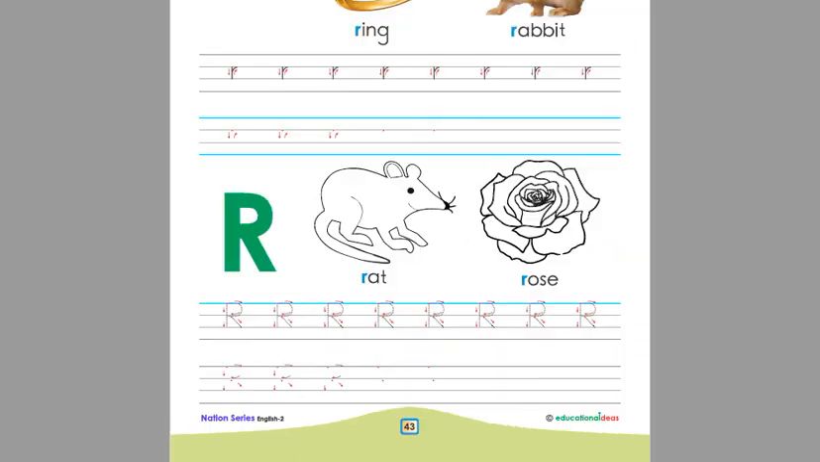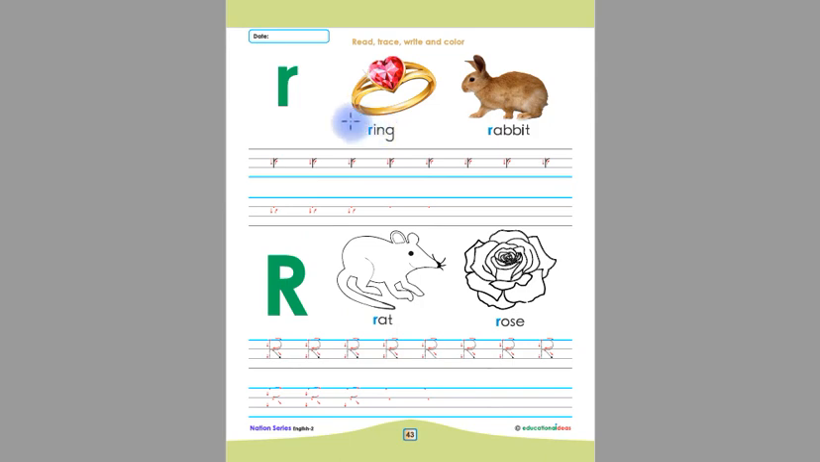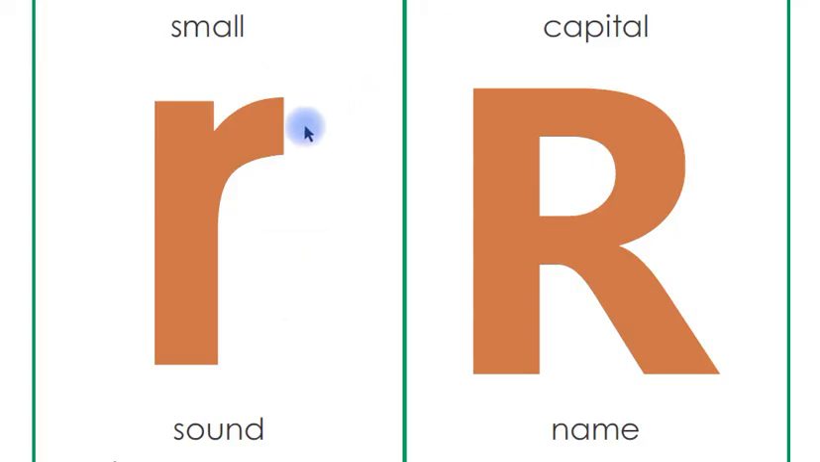This is our page number 43, children. Now look at this. This is ring, this is rabbit, this is rat, and this is rose. And the beginning sound of all these things is r. This is letter R in small shape and this is letter R in capital shape and the sound of letter R is r. Look at this, children. Listen again, children. The sound of letter R is r.